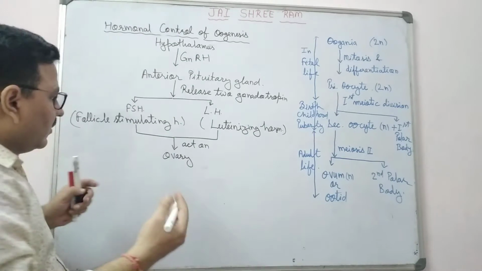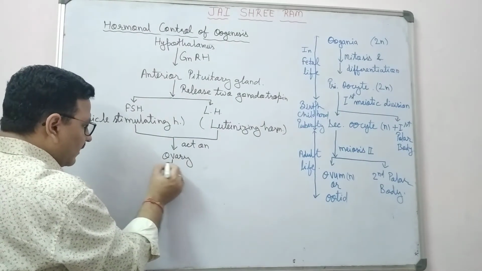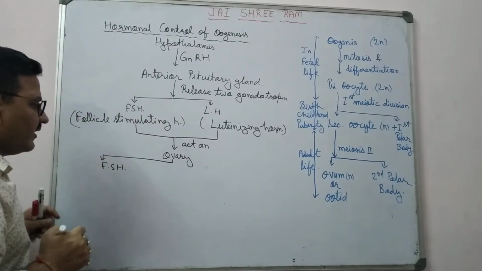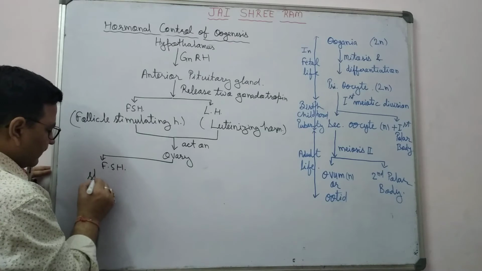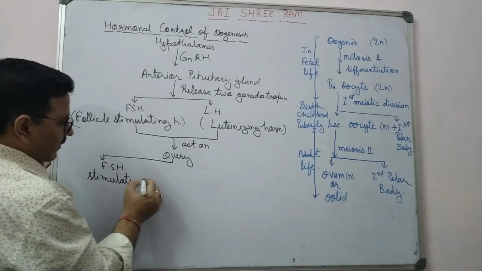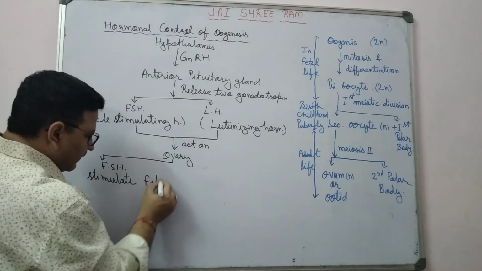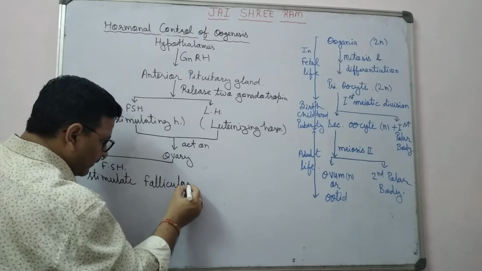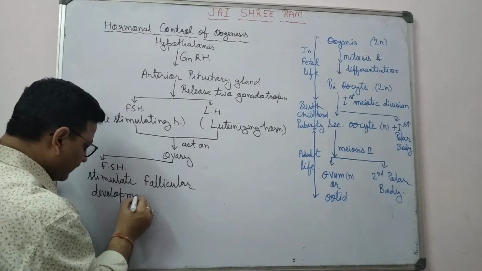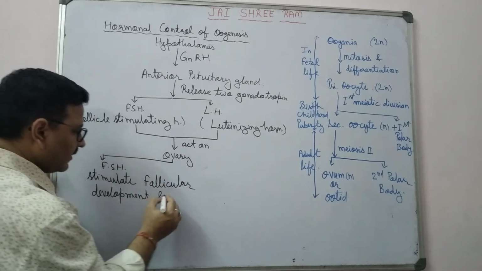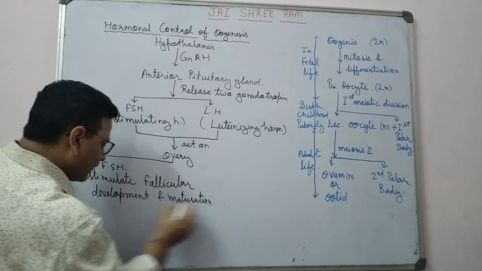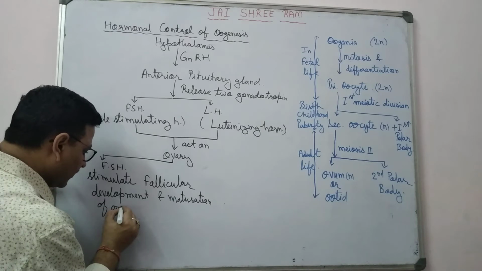Then what happens inside the ovary? Inside the ovary, FSH, follicle stimulating hormone, stimulates follicular development and maturation of oocyte.